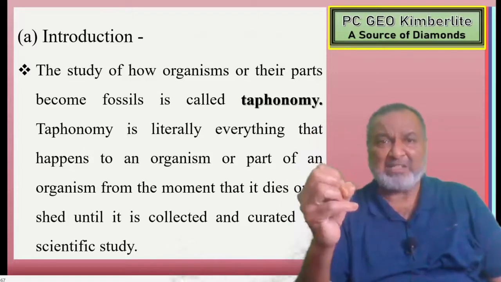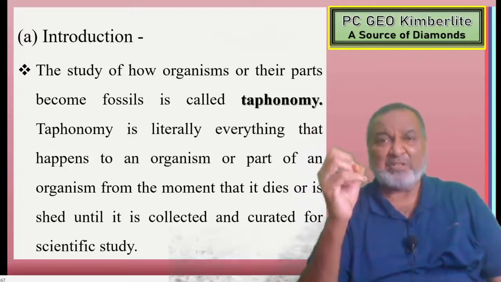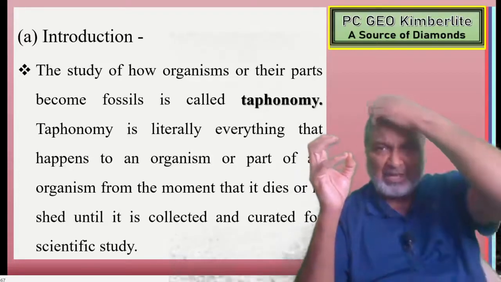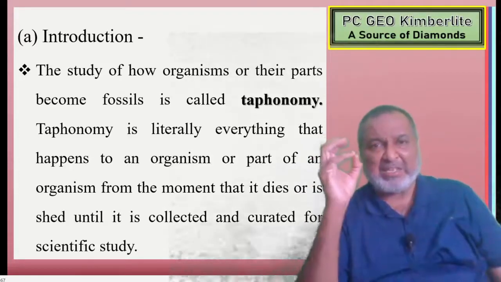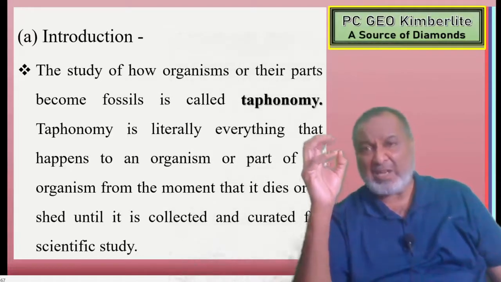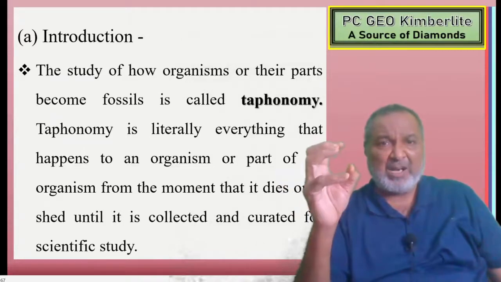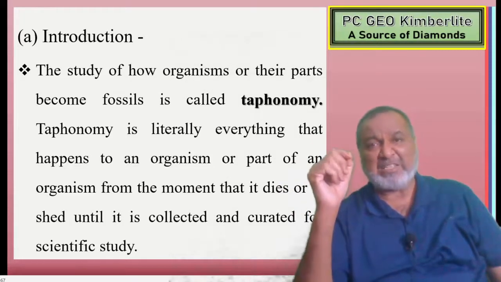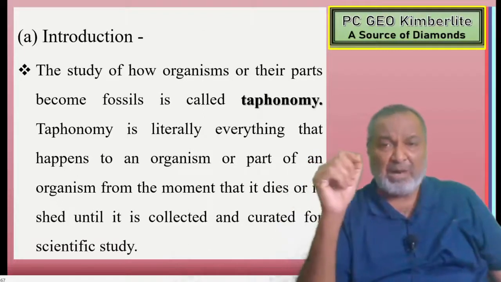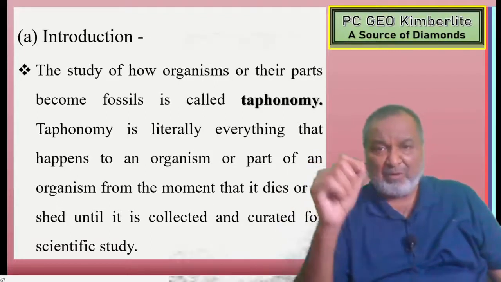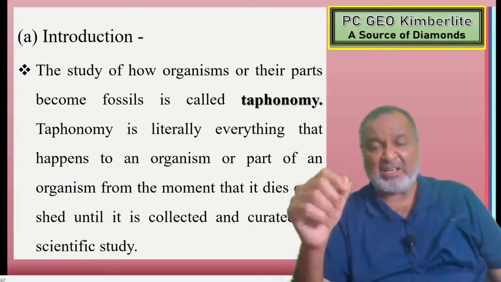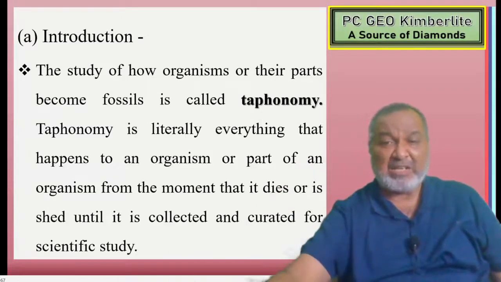The study of how organisms or their parts become fossils is called taphonomy. Taphonomy is a branch which deals with the study of how organisms or their parts become fossils. It is literally everything that happened to the organism or a part of an organism from the moment that it dies until it is collected and curated for scientific study.